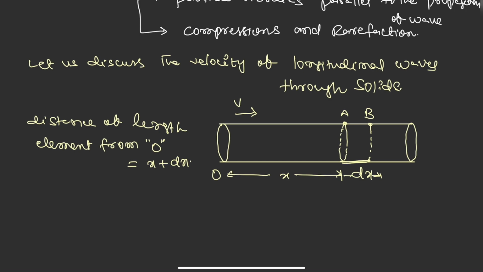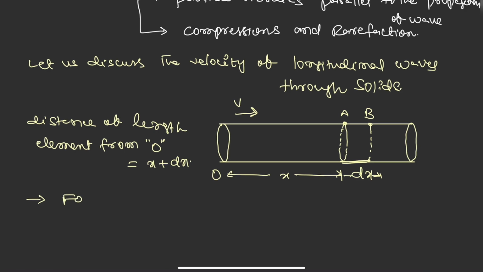The wave is propagating with a speed v. In this medium, particles vibrate along the direction of propagation. The distance here is x, this is dx, and the total distance is x plus dx.